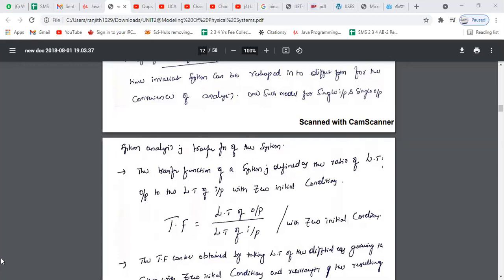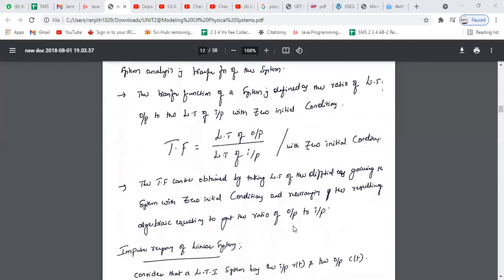Zero initial condition means there is no energy stored in that component, right? That is called zero initial conditions. The transfer function is defined as the ratio of the Laplace transform of output to the Laplace transform of input under zero initial conditions. That means no energy is stored in any electronic component. Similarly, coming to a mechanical system, the system is at rest. That means there is no motion of the system. If the motor is there in your mechanical system, it is at rest position, right?